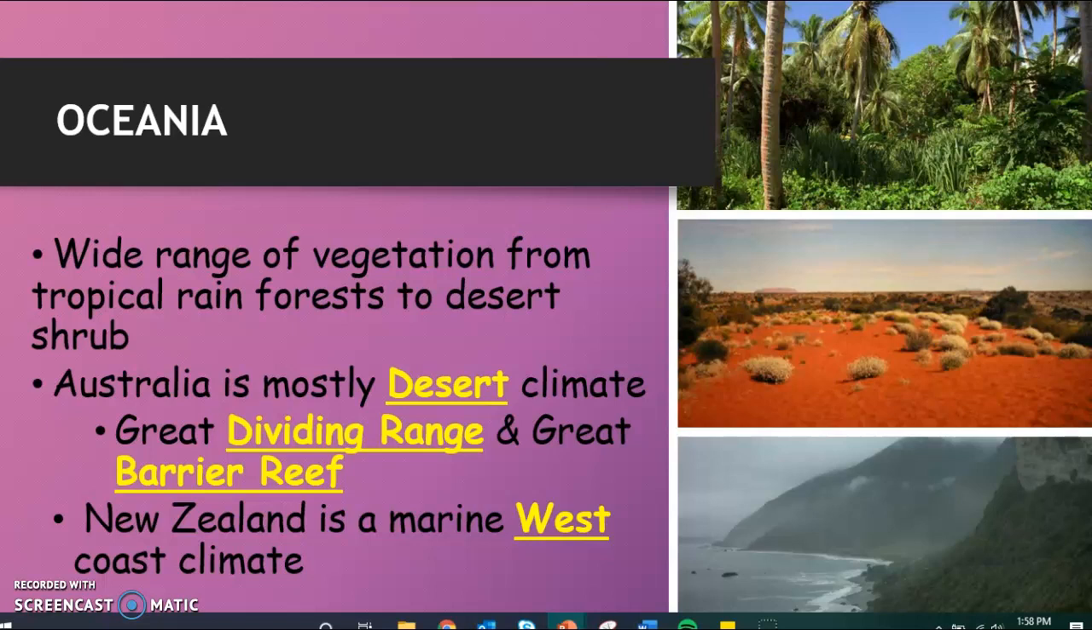Meanwhile, New Zealand, which is the island just off the coast of Australia, has a marine west coast climate, which is very similar to our Pacific Northwest climate up there by Washington and Oregon State. But this whole region does have a very wide range of vegetation. In the Pacific Islands, for example, you can find more rainforests. So we have Pacific Island rainforests, Australia is very dry, and New Zealand has a marine west coast climate, a very wet climate.